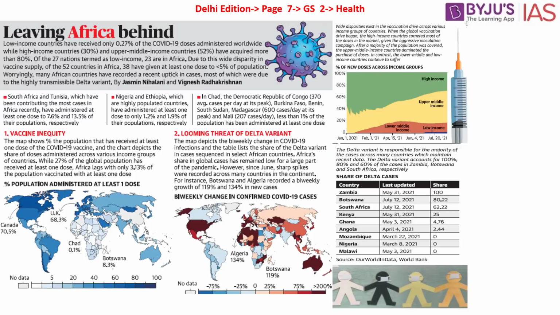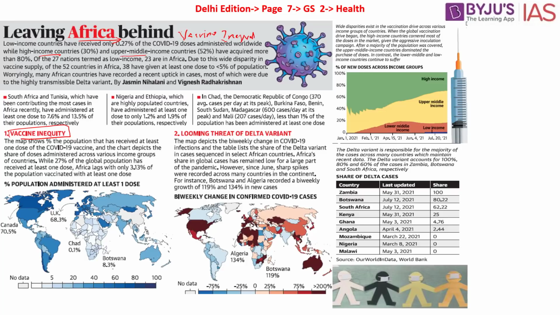This article says leaving Africa behind. The article here is speaking about vaccine inequity. What does this mean? This means that there are high income countries and upper middle income countries that are able to vaccinate as many people as possible in their countries. But when you look at the statistics and compare the same to African countries, they were able to administer to very few people when it comes to vaccine administration. That is what this article is all about. We have discussed in the past as well about vaccine inequality. So let's go into depth of this article.